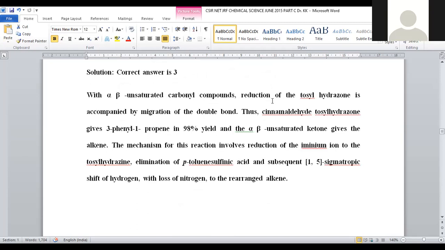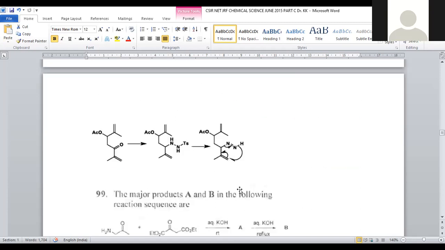In an alpha beta unsaturated carbonyl compound, reaction with tosyl hydrazine is accompanied by the migration of the double bond. Thus cinnamaldehyde tosyl hydrazone will be generated. Then 3-phenyl propene will be generated. Now the ketone gives the alkene. The mechanism involves an iminium ion, tosyl hydrazine, and elimination of paratoluene sulfonic acid. Subsequently, a 1,5 sigmatropic shift is possible and loss of nitrogen is also possible. The alkene will be generated. Let us see the detailed mechanism.